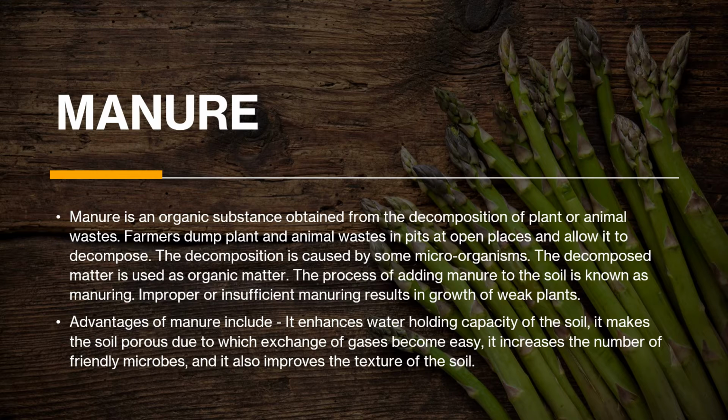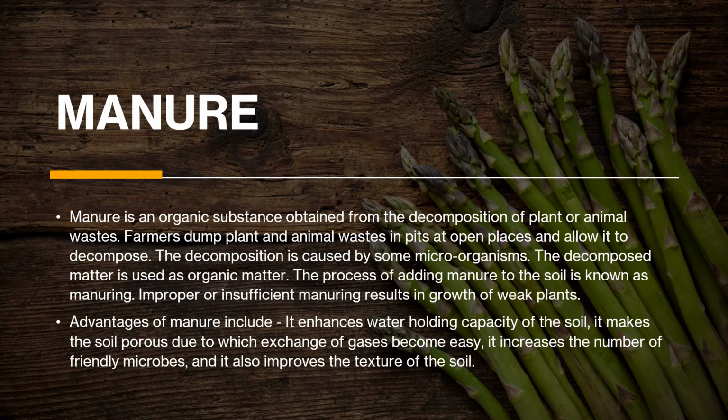And why is manure good for the plant? You know that every plant or everything has nutrients. So the animal waste and even plant waste have the same nutrients that they had before becoming waste. After the decomposition, they still have the nutrients in them.